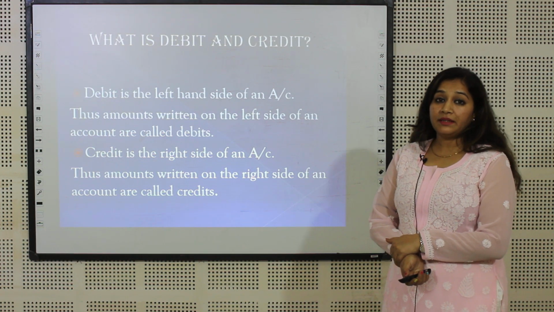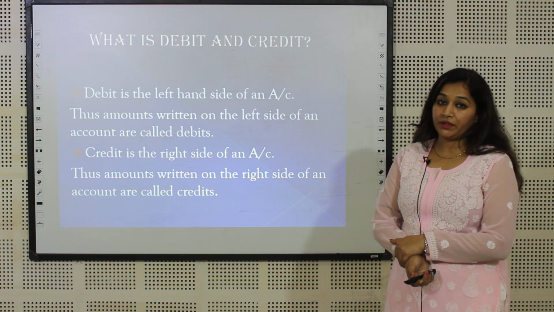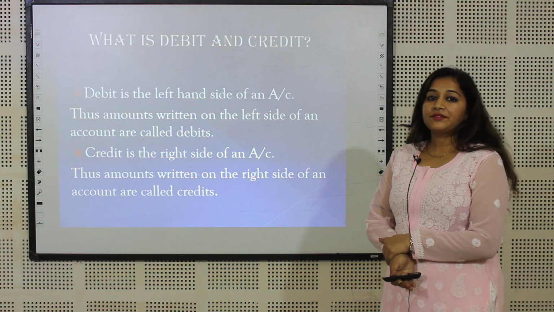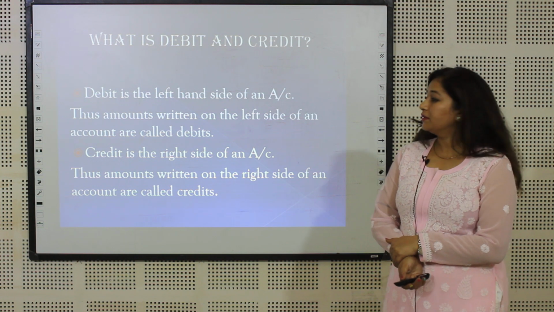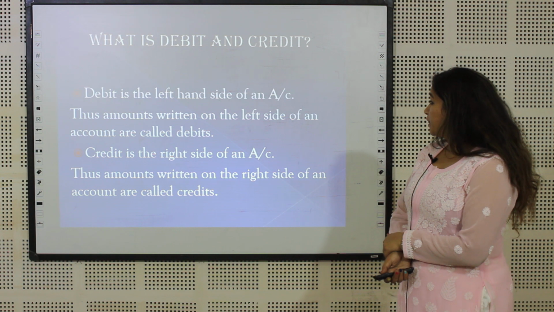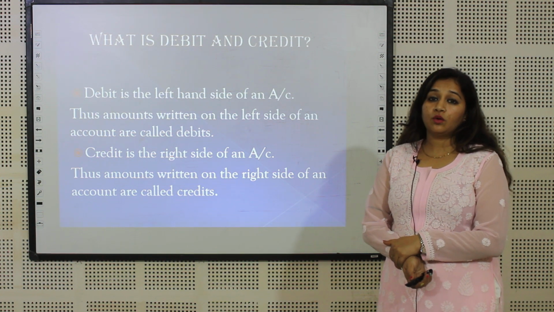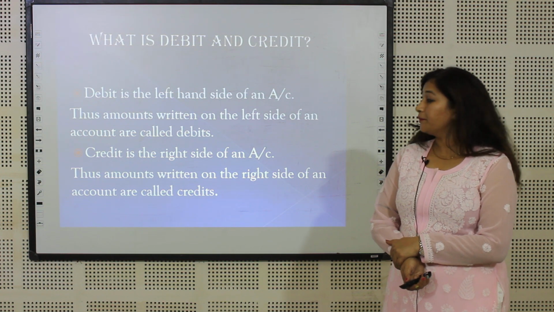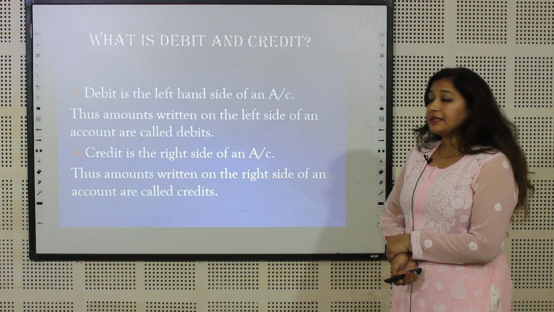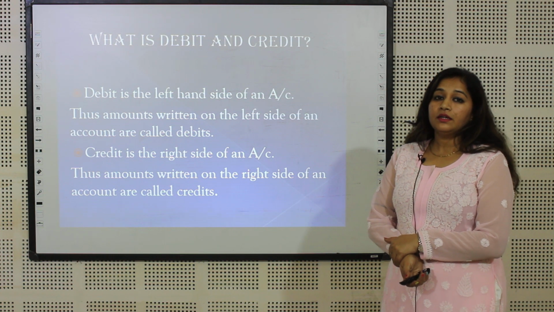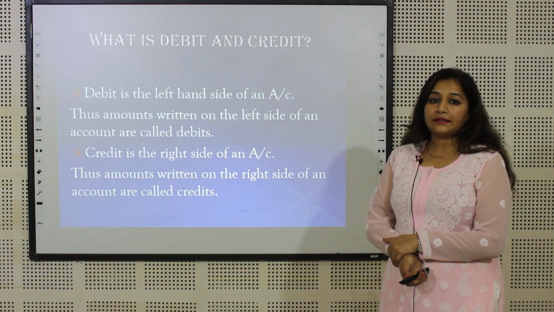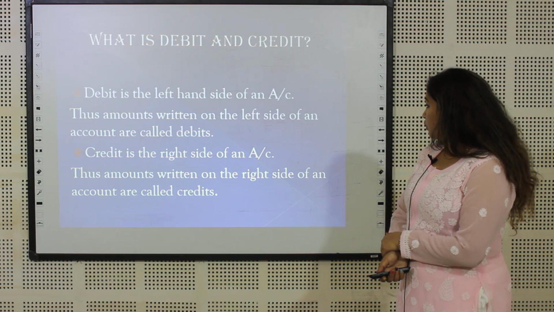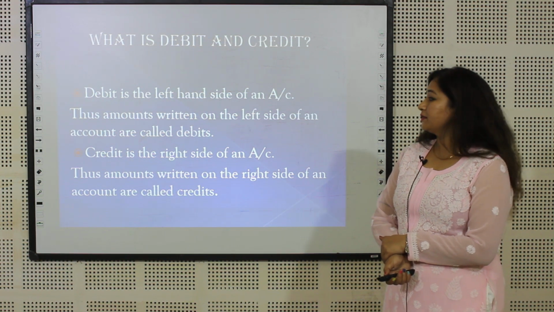Firstly, what do we mean by debit and credit in terms of accounting? Debit is basically the left side of accounts. The left side of the account is known as debit. Thus, an amount written on the left side of the account is called debit. Next is credit. What do we mean by credit in terms of accounting? Credit is the right side of the account. The detail posted on the right hand side is always credit. Thus, the amount written on the right side is known as credit.